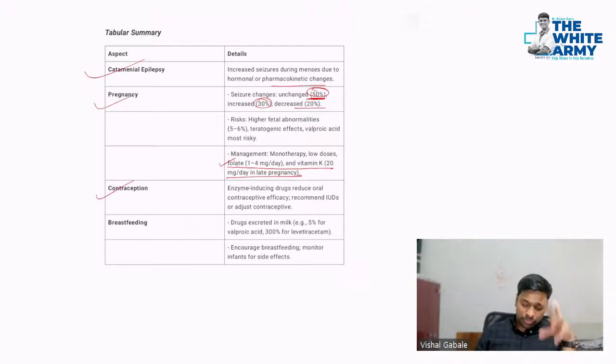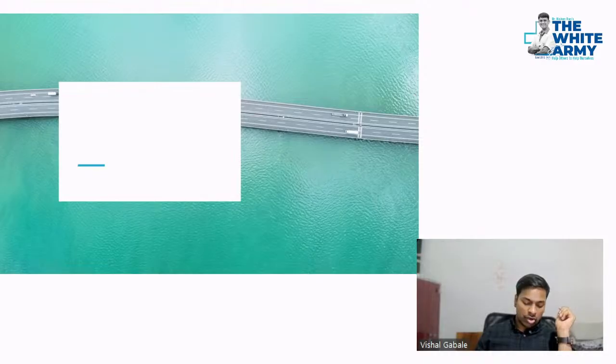Also, contraceptives would sometimes be helpful if the patient is already on anti-seizure drugs, because there are teratogenic effects also. And in case of breastfeeding, 5% of the valproate and 300% of levetiracetam can pass to the baby. So make sure you shift to the safe drug depending on how much drug is going into the milk. You have to encourage breastfeeding. It is not contraindicated, but remember the drug you are giving and the amount of secretion in the breast milk. All right, so that's all.